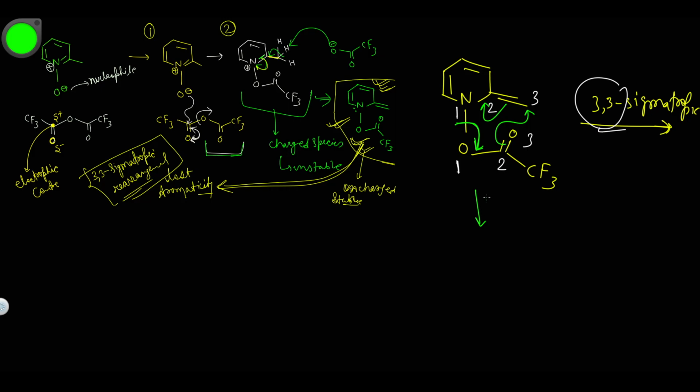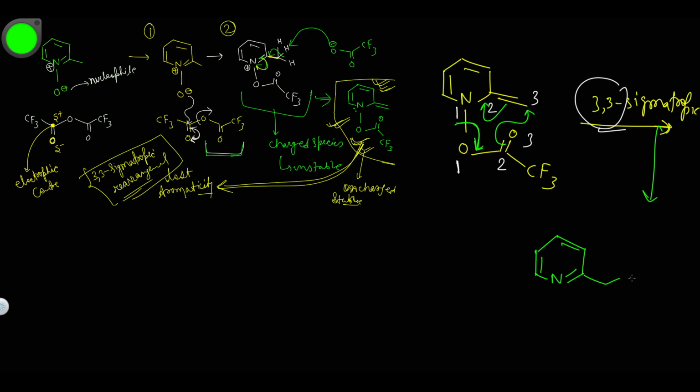Now after this rearrangement you will get something like this. Now this molecule will become aromatic. The molecule has restored its aromaticity after this rearrangement.